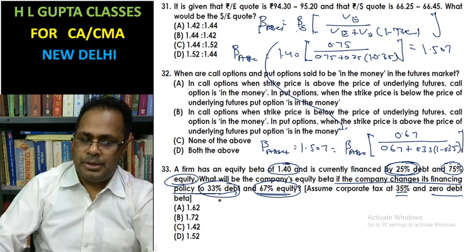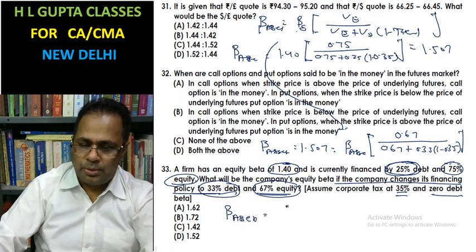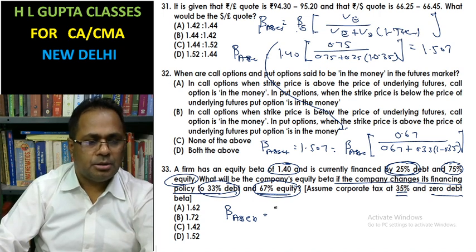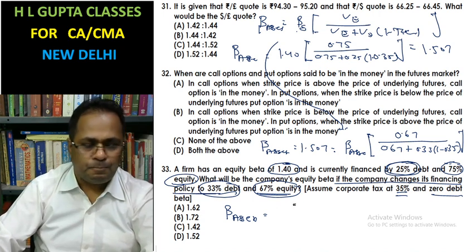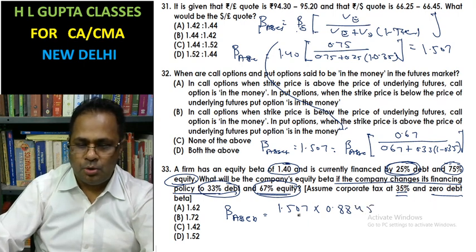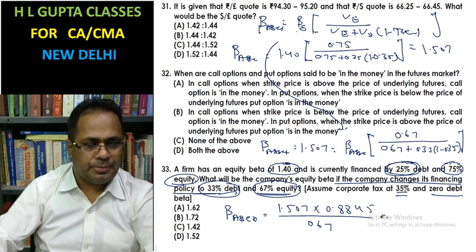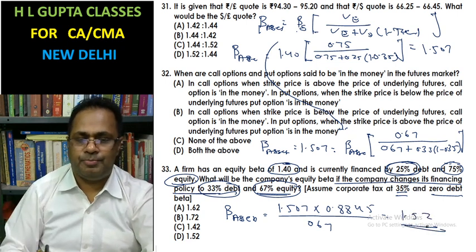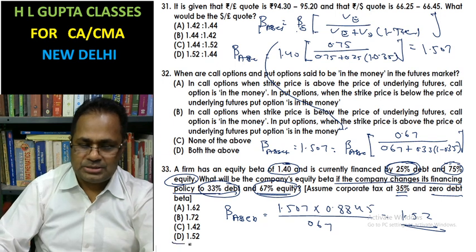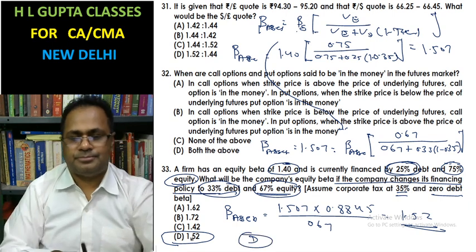Beta equity equals 1.507 times 0.8845, divided by 0.67. Your answer will be 1.52. So here the D part is your answer.